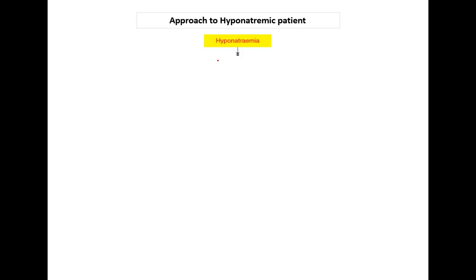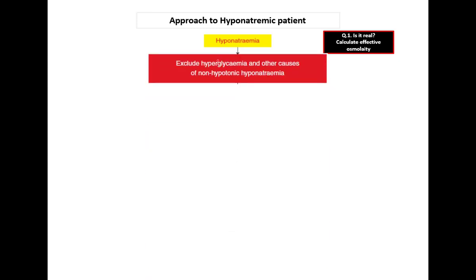So for the approach to a hyponatremic patient, if the patient has a lab value of hyponatremia, the first question you should always keep in mind is: is it real? To rule this out, we have to calculate the effective osmolality. So exclude hyperglycemia and other causes of non-hypotonic hyponatremia. After exclusion, it is a case of hypotonic hyponatremia.